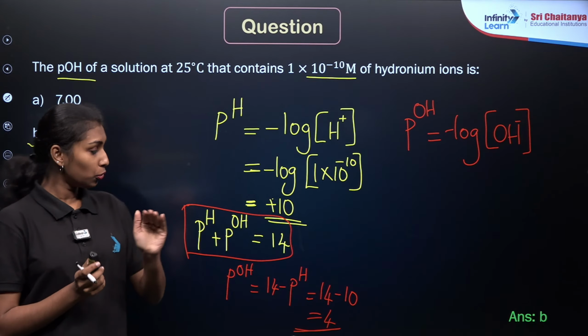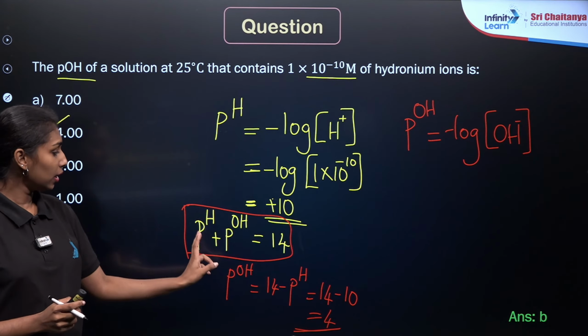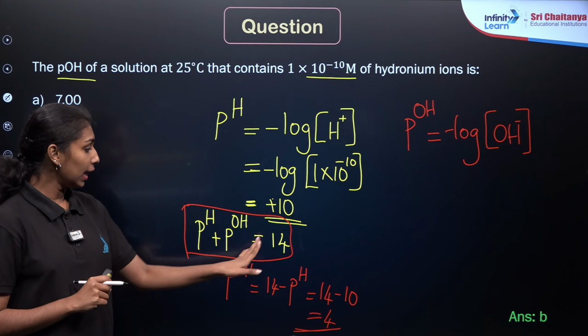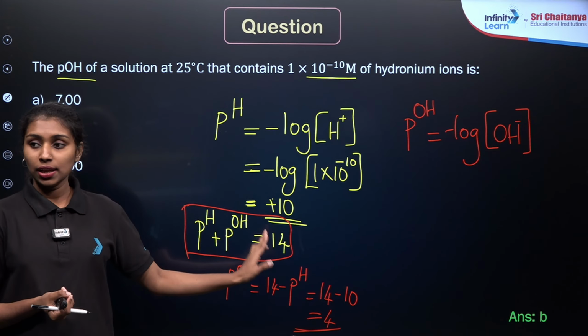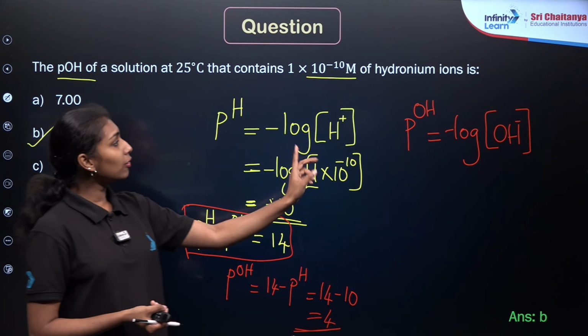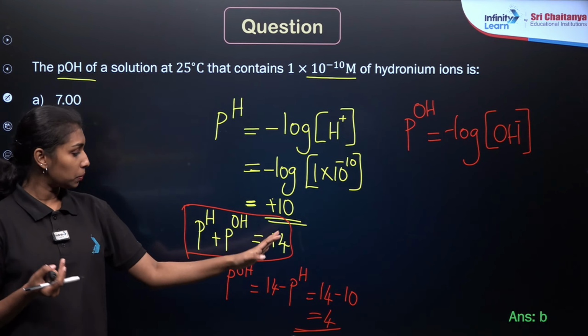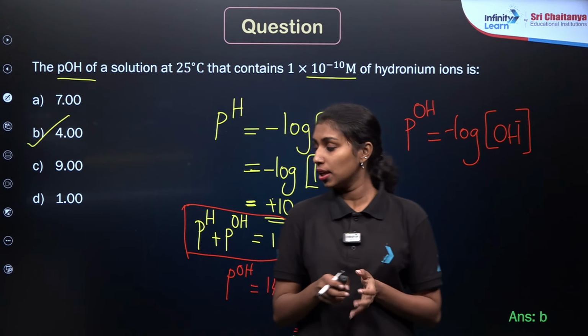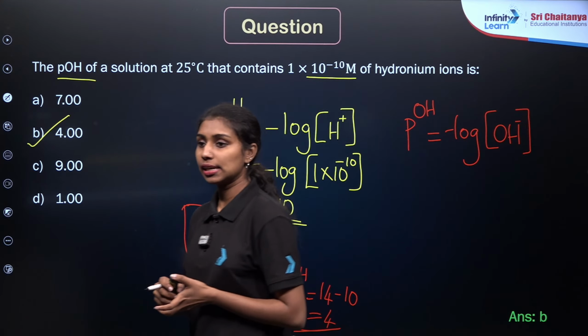According to our question, we need to find out the pH and pOH value together. So this is a ready-made formula. Whenever we are taking the sum of pH and pOH together, it will be equal to 14, right? So if in any question you are given the value of pH, you can take the difference between 14 and the given value. Then you will get the value of pH and pOH respectively. Is that clear?